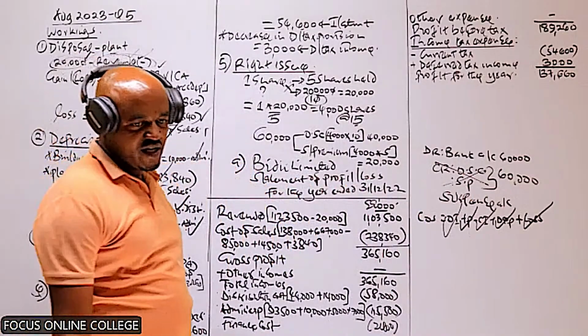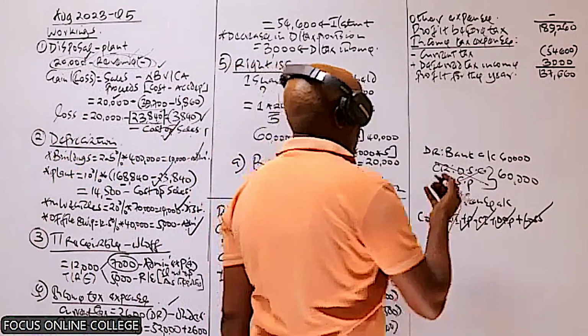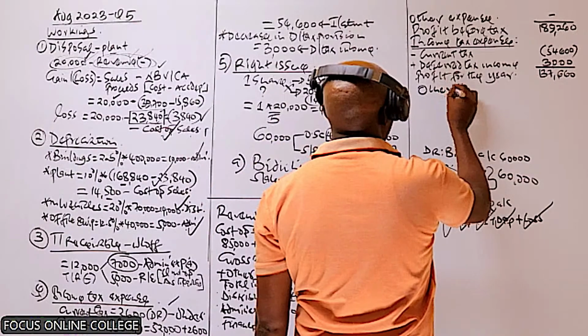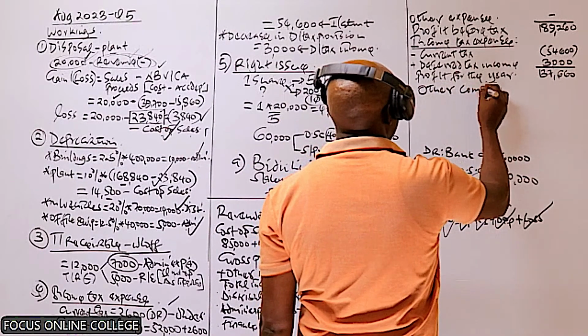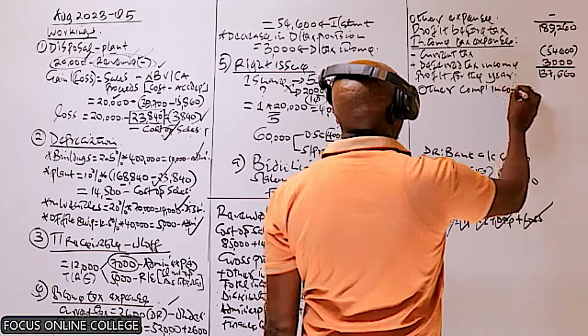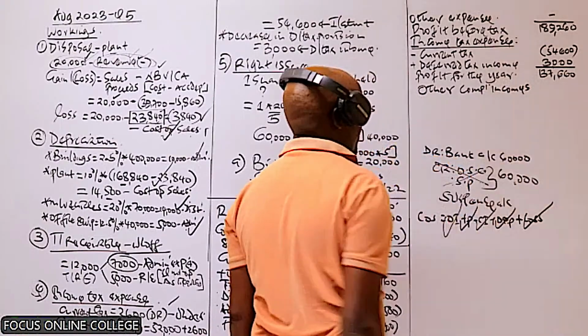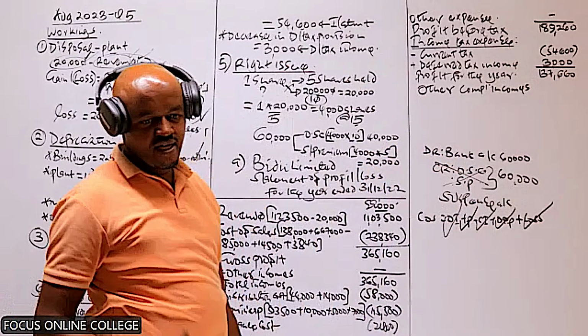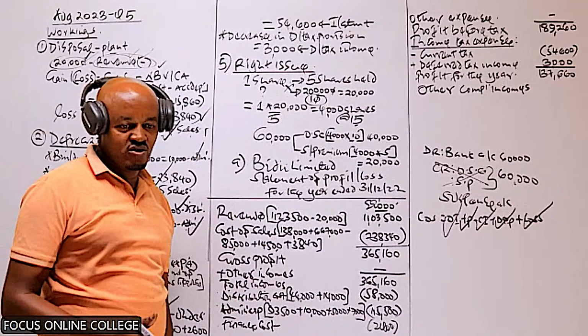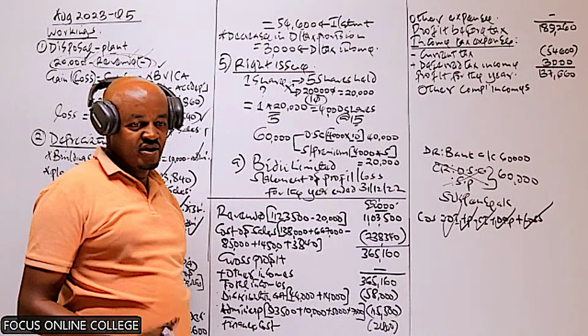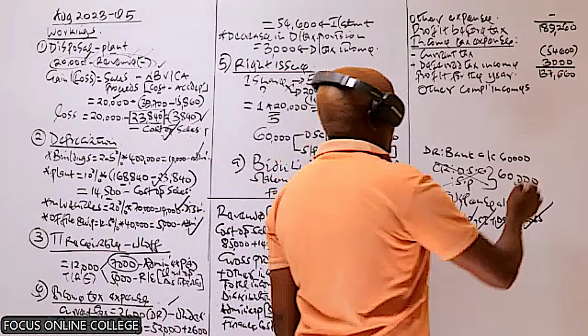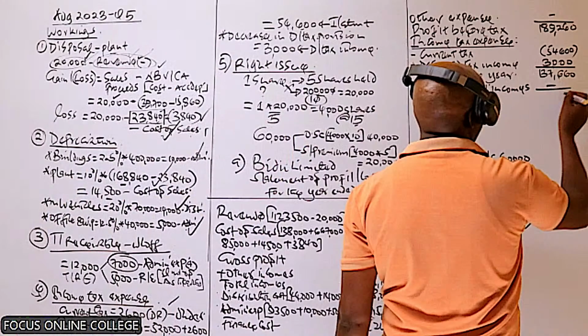Yes. So then to this, we said we proceed and we add the other comprehensive incomes. These other comprehensive incomes include the revaluation gain or loss on things like PPE. If you check on this question here, we don't have any revaluation gain or loss on PPE.